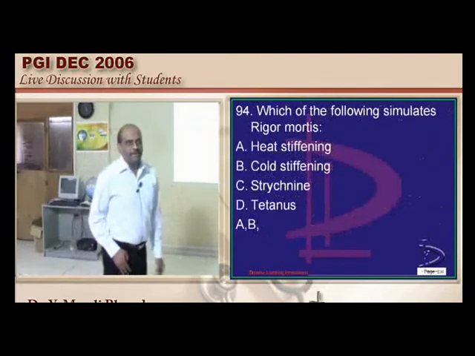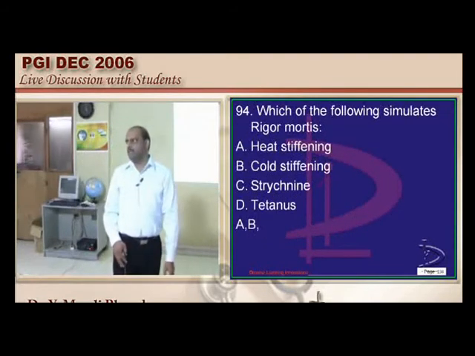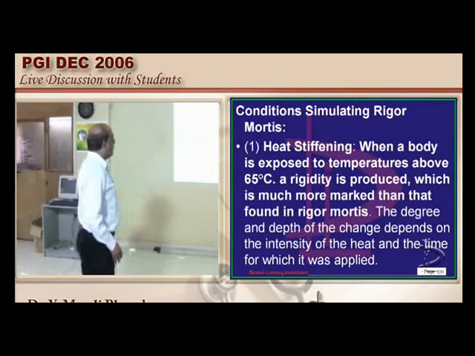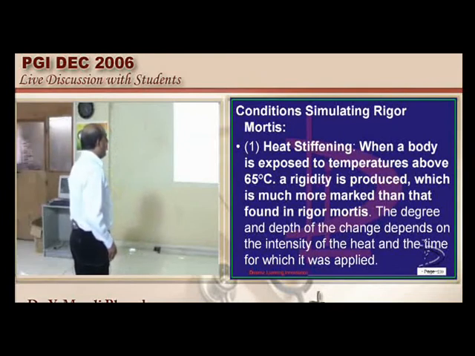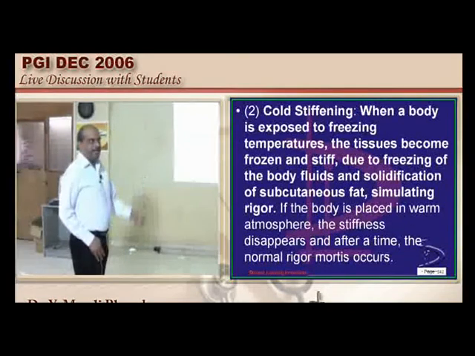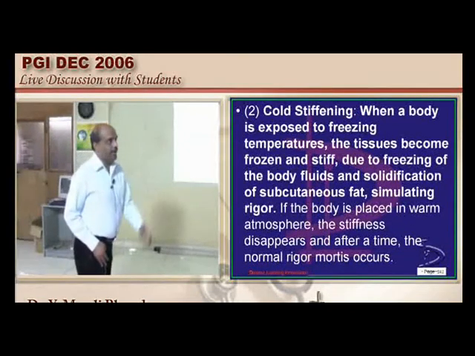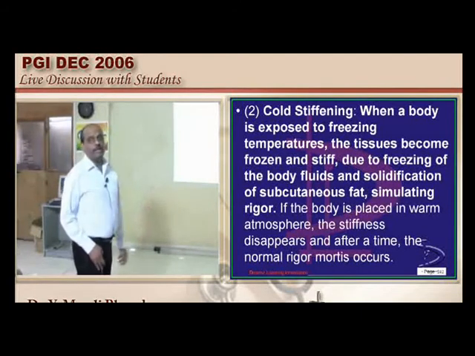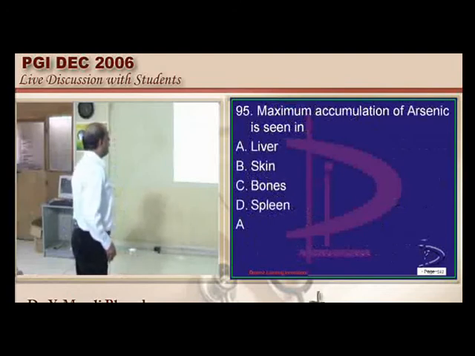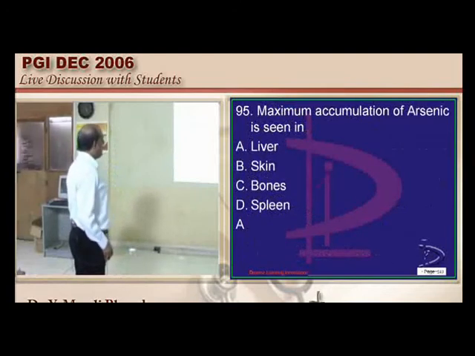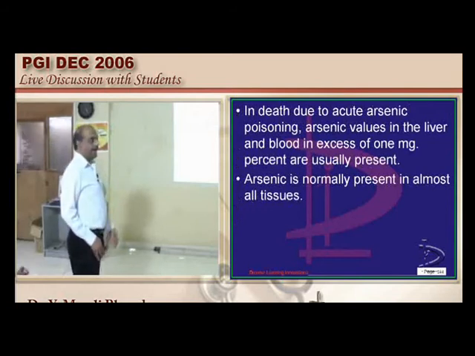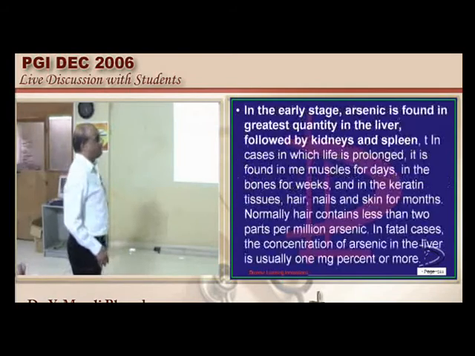Rigor mortis can simulate certain conditions. What are they? The heat stiffening when the body is exposed to temperatures greater than 65, and also cold stiffening can in fact very closely simulate the rigor, is what needs to be remembered. Now maximum accumulation of arsenic, where you come across it, it is the liver where the maximum amount is seen, and also even in the case of the kidneys and spleen.